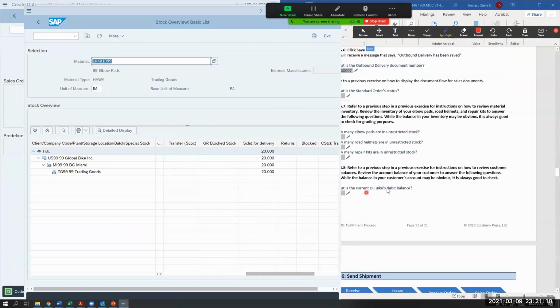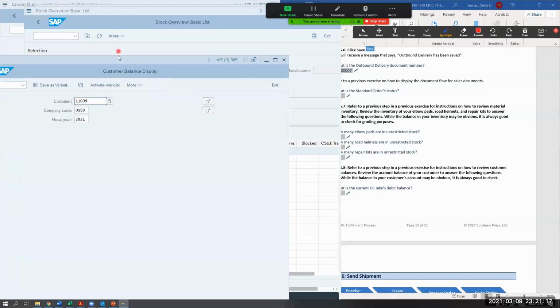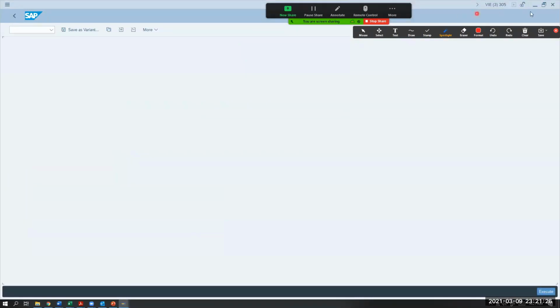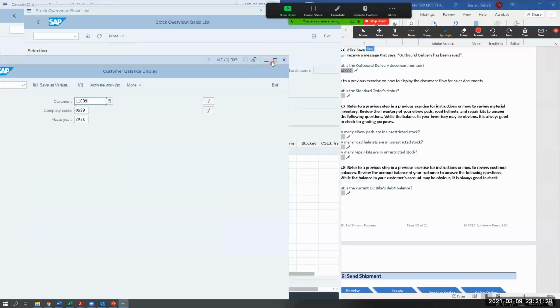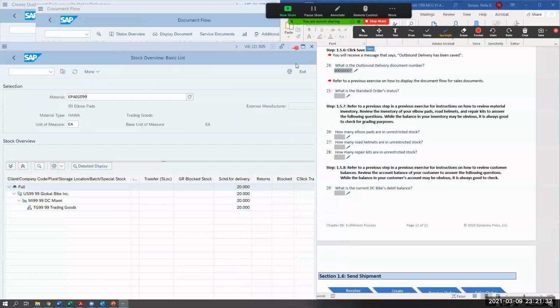Okay, so now we're going to refer to the previous step to look at the balance for the account. The account balance is here. For that customer, we're going to do an execute, and there's still no data read for the fiscal year. Okay, so we're going to decrease that, and we're going to go down here and decrease that.